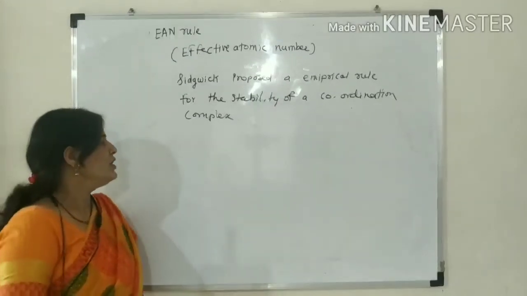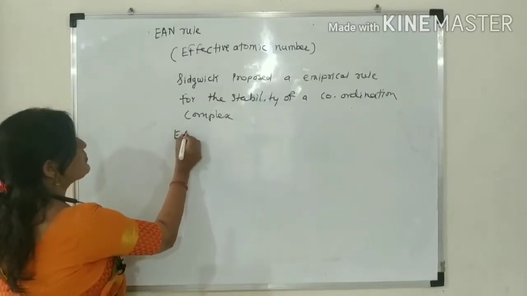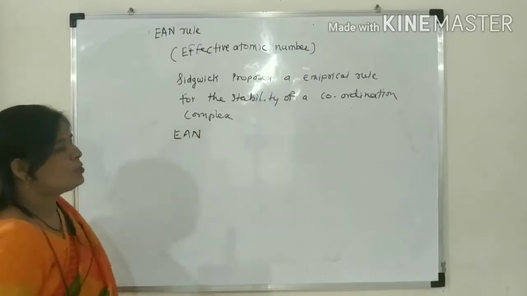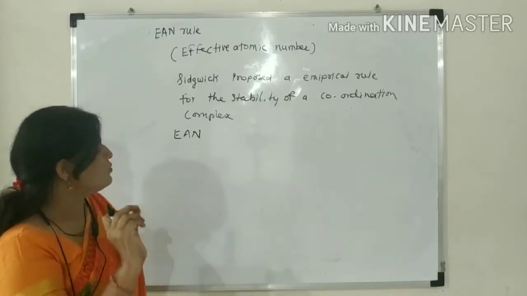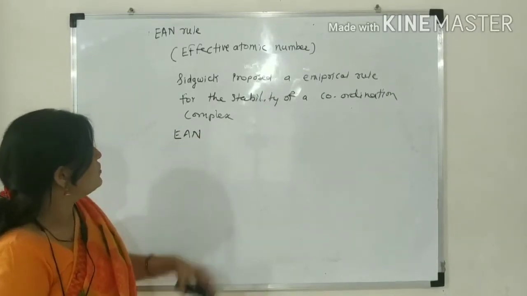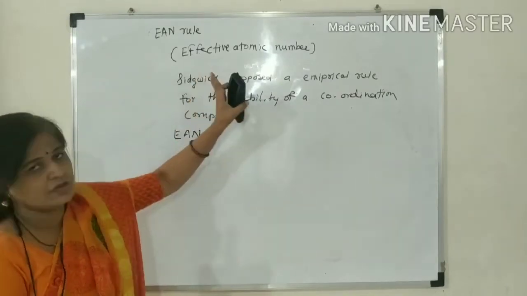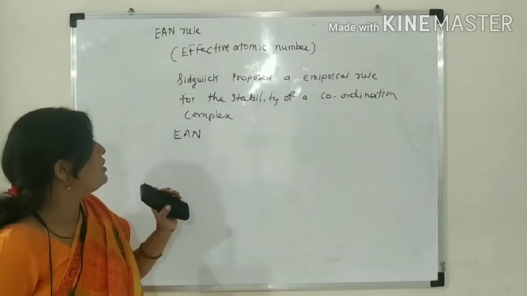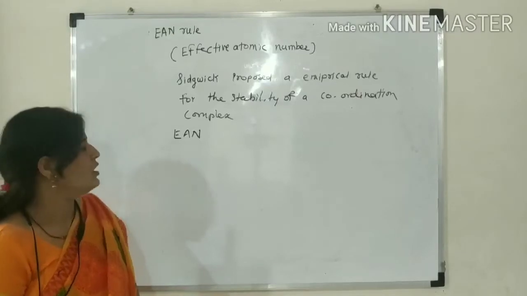In short, effective atomic number means the total number of electrons which surround the central metal atom or central metal ion.